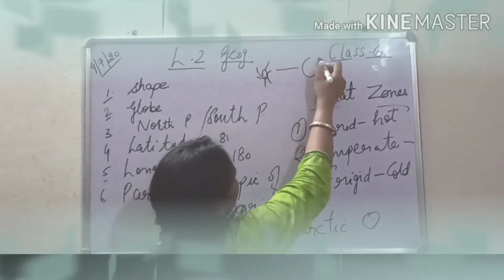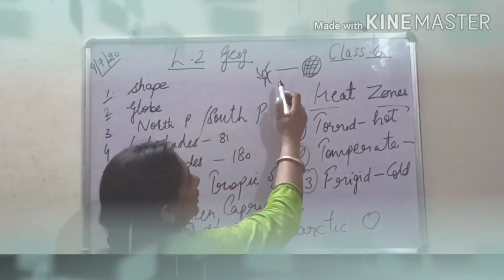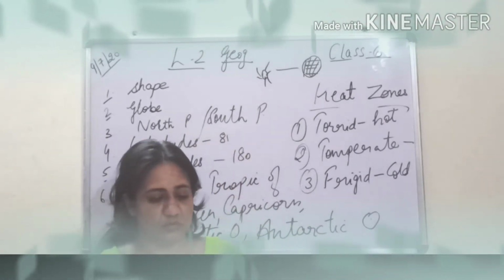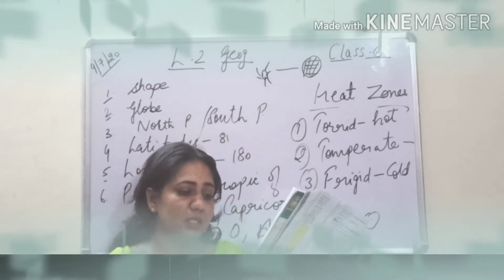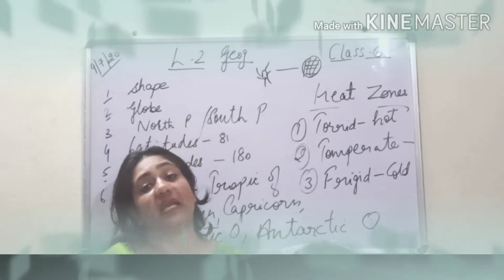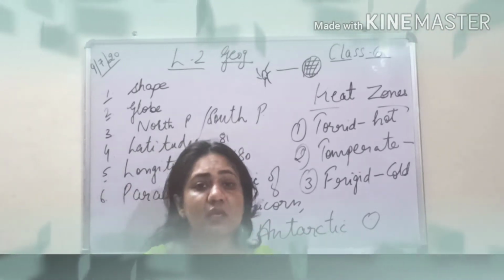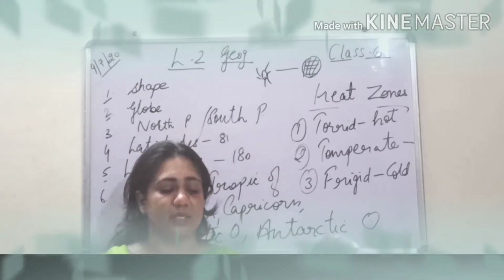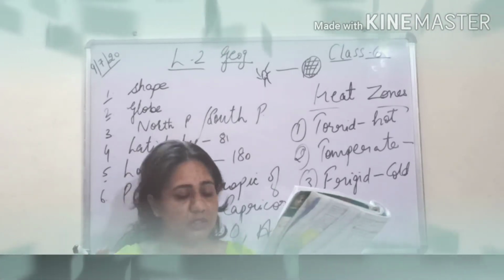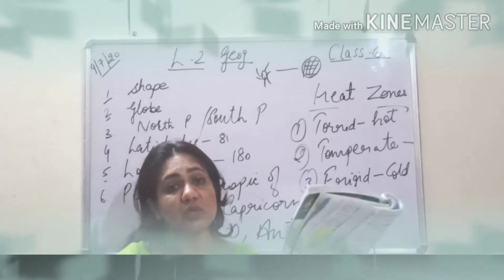So these receive the direct rays of the sun. Suppose this is our earth. Here the rays of the sun are direct, so it is a hot region, the torrid zone. Next, this region receives the maximum amount of sunlight and is called the torrid zone. Why is it known as the torrid zone? Again, an important question: because it receives the maximum amount of heat and light from the sun, and the climate is very, very hot over here. So this is something about the torrid zone. You can even get a separate question on the torrid zone, and you can have a separate question on the temperate zone also.